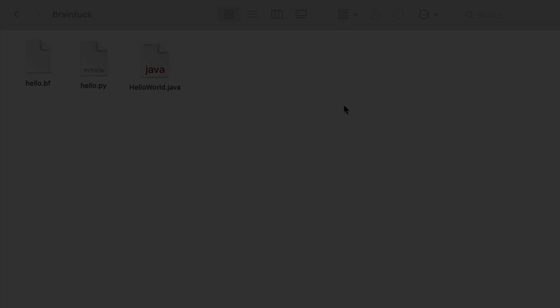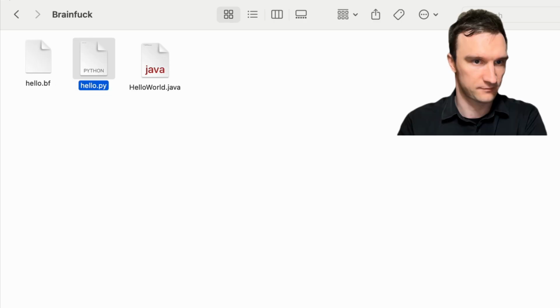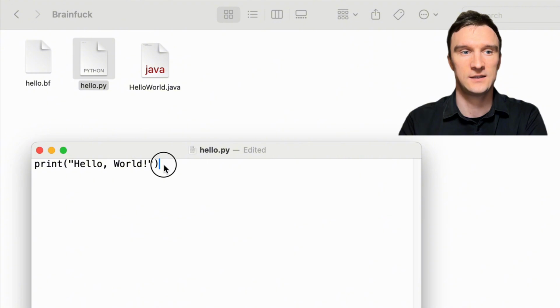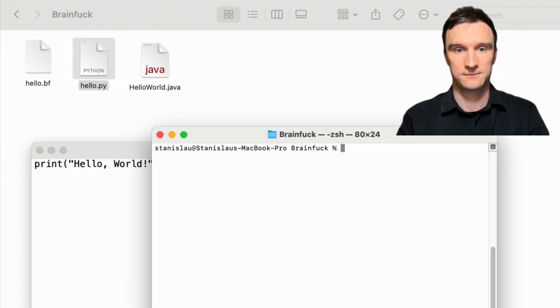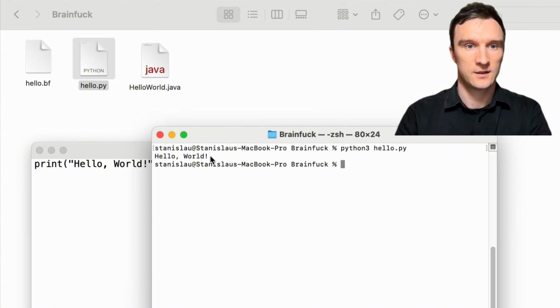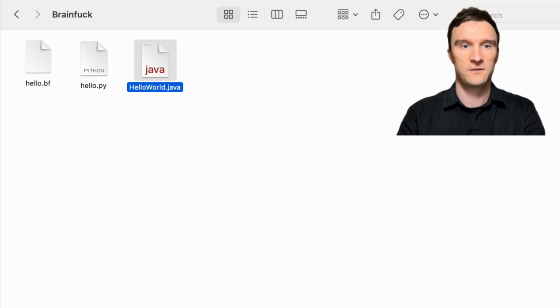Let's start with the Python file. Here's what's inside of our file, and you can see it's pretty human readable. Let's run it. Yeah, here it is, our output. Great. Let's move to the Java file.